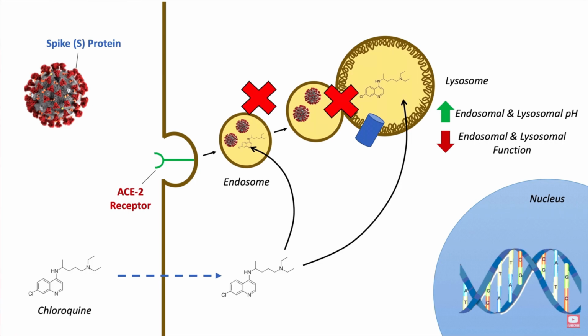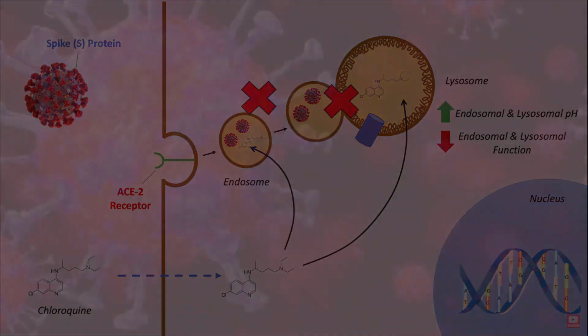Chloroquine is alkaline in nature. It increases the pH of endosomes and lysosomes, thereby interfering with the function of endolysosomes that kills the viral genome.